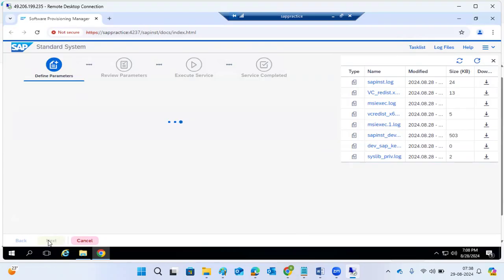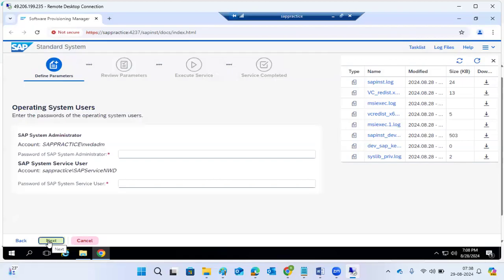Like that, you need to keep providing and defining the parameter sections. It will still take maybe one more hour. It's not that easy. Only giving the inputs takes one hour, then the SAP installation will take 3 to 4 hours. So in total 4 to 5 hours to complete one SAP system installation. Don't think it's a 5 or 10 minute job. There are a lot of things we have to provide.